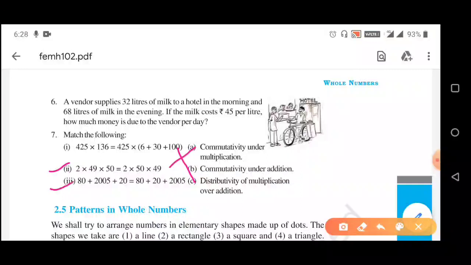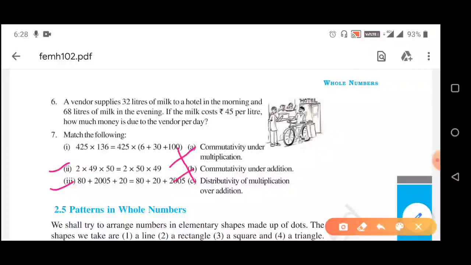Now, Roman 3 is 80 plus 2005 plus 20. So, here what they have done, 80 is in its own place and 20 and 2005 are interchanged. So, here also commutativity under addition is applied.